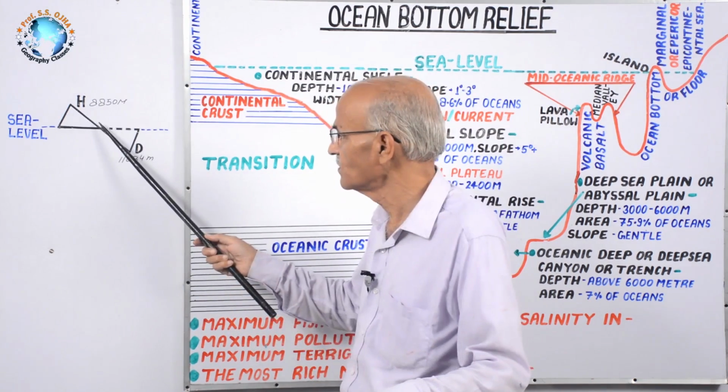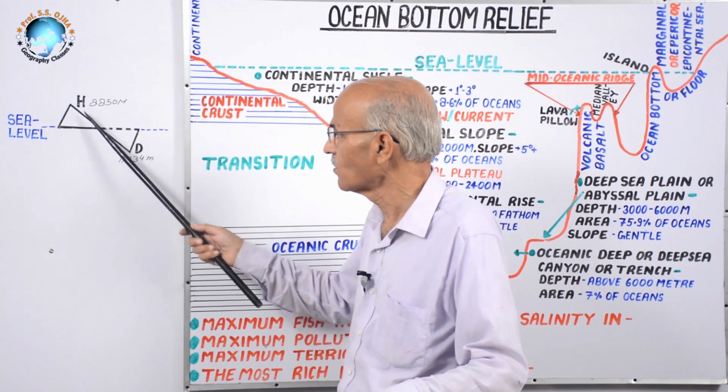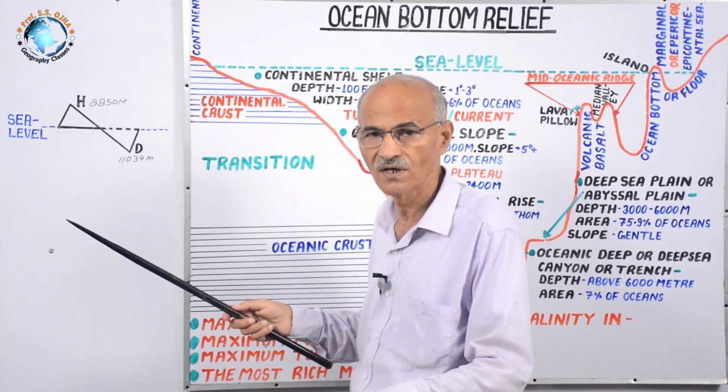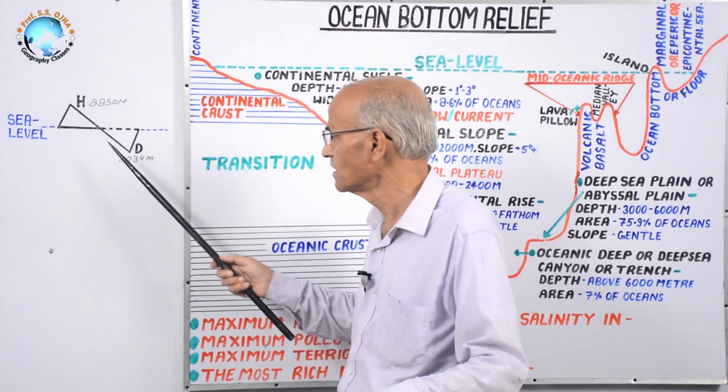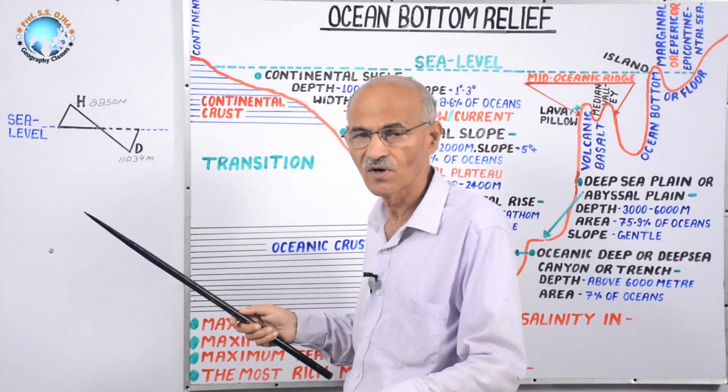And as we get slope while climbing up the mountain top, in the same way we get slope while reaching the deepest point.